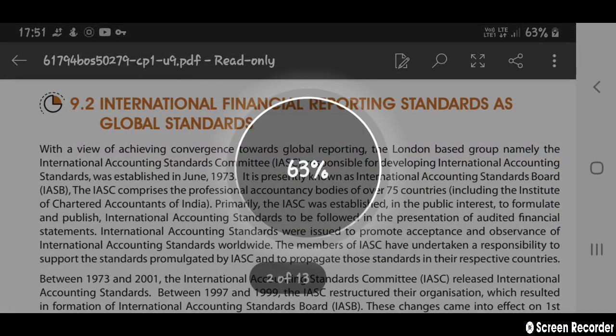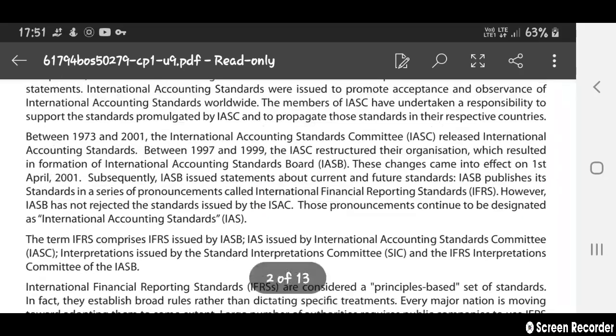International Financial Reporting Standards as global standards.